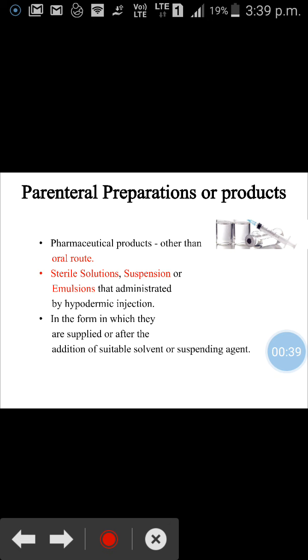Parenteral preparation or product. Parenteral preparations are those products that are given by other than the oral route. Parenteral products are considered to be a sterile solution, suspension, or emulsions that are administered by hypodermic injections either in the form in which they are supplied or after the addition of suitable solvent or suspending agent.